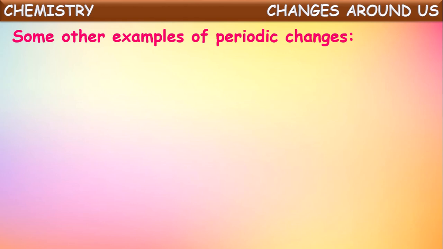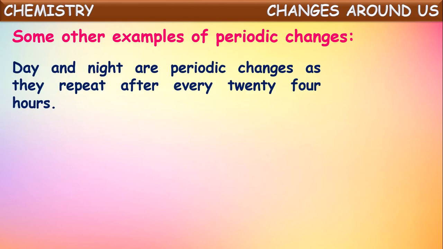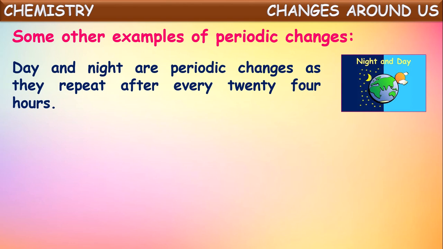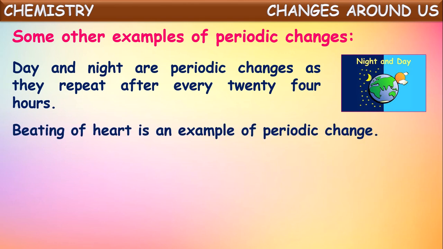Let us see some other examples of periodic changes. Day and night are periodic changes as they repeat after every 24 hours, isn't it? Day and night change at fixed intervals of time. So we can say days and nights are periodic changes. Beating of the heart is an example of periodic change. Yes, it also beats at regular intervals of time. So it comes under a periodic change.